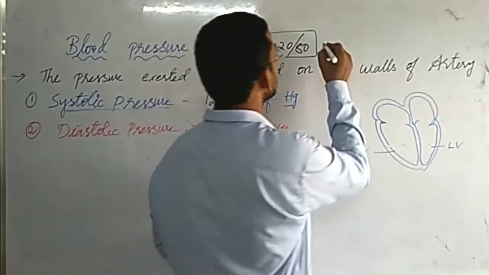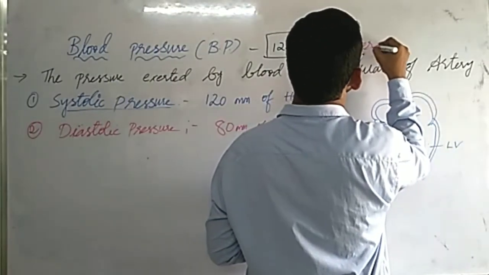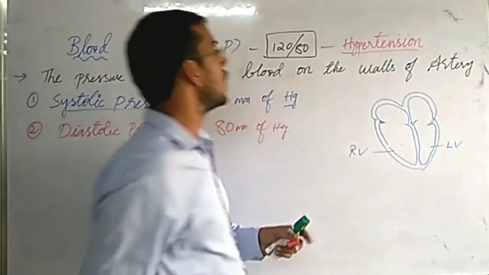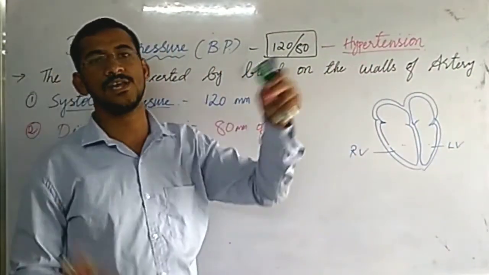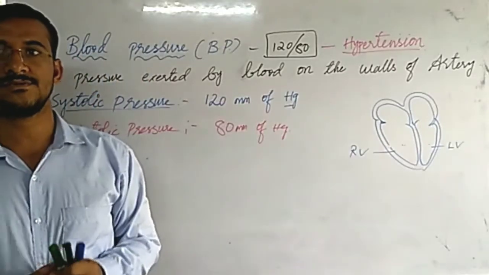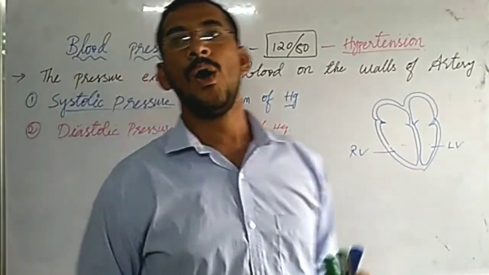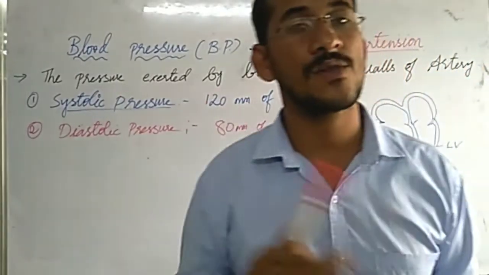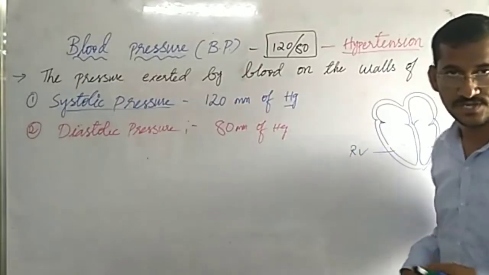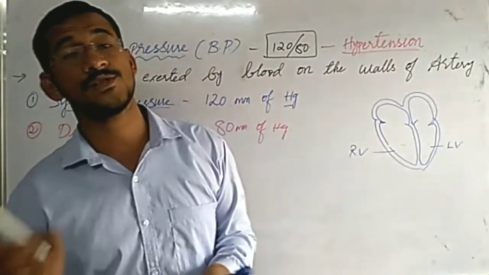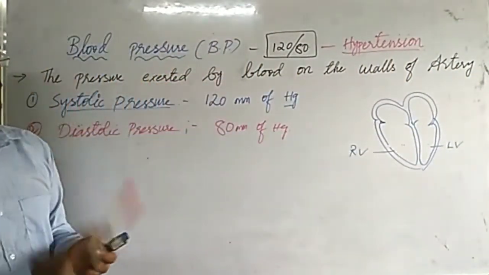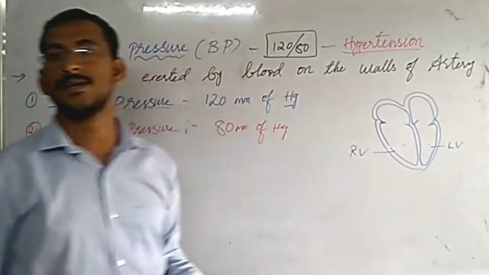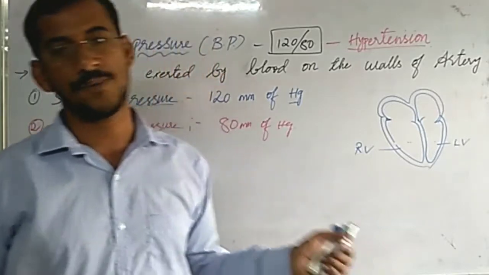So, high BP is hypertension, low BP is hypotension. Understood? So hypertension: if BP is high when you are walking, we will not call it hypertension. If BP is high when you are in relaxed or resting phase, at that time we call it hypertension. How do doctors check this BP?